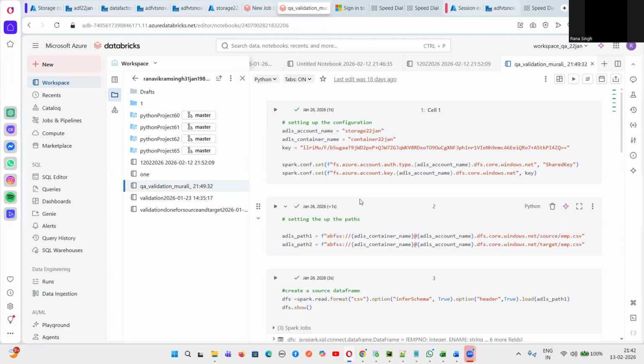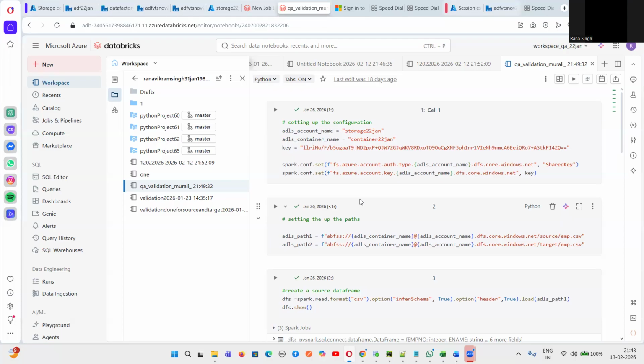Azure Data Lake is a place where the source files are kept, and Azure Data Factory is an ETL tool via which we can run the pipeline and see the data is loaded from source to target. Azure Databricks is a platform where we are writing our validation code and validating the source and the target. So here we are setting up the configuration, setting up the path, creating the data frames for source and target, and validating the data. Like that, guys, you can explain your ADF, your Databricks, and your storage account knowledge also. And then, guys, you also know what a data engineer does.